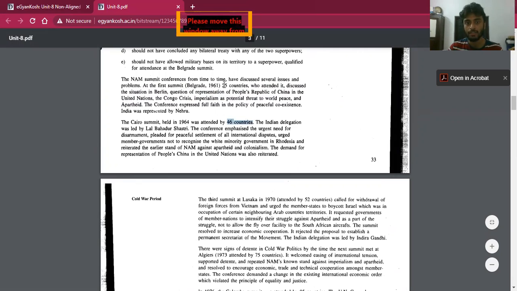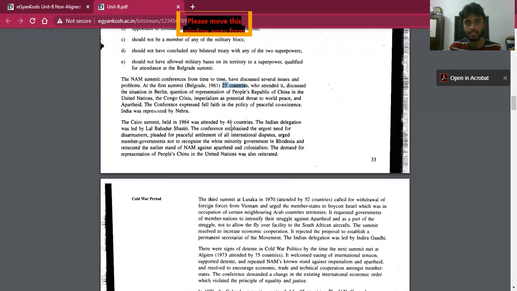The first conference was attended by 25 countries, and the second conference was attended by 46 countries. The Indian delegation during that time was led by Lal Bahadur Shastri. The important agendas and discussions of that conference were disarmament, and pleading for peaceful settlement of